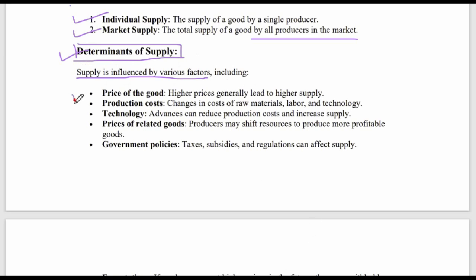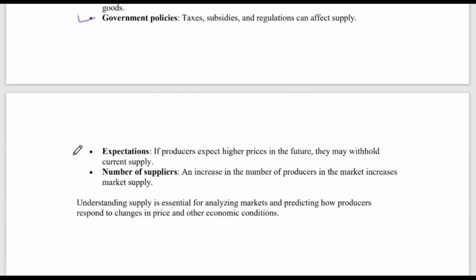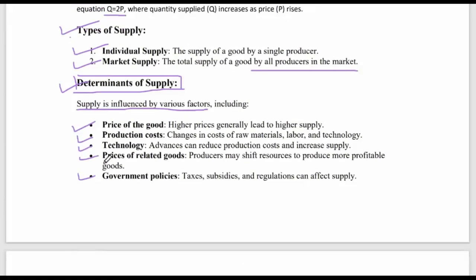First is the price of the good, then production cost, technology, price of related goods, government policies, expectations, and number of suppliers. We'll take one of them at a time, and also learn or understand this as if we are actual producers of certain goods.